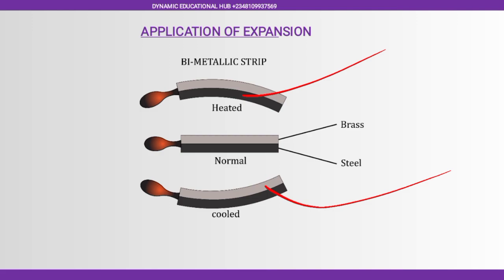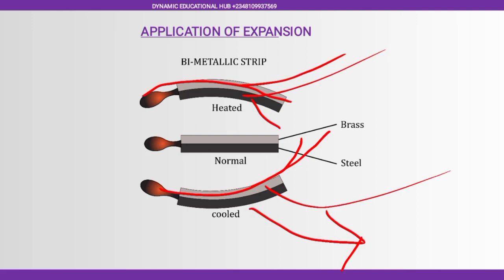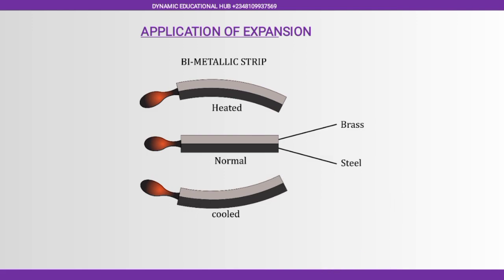When you are heating it, because of the high coefficient of expansion, your brass expands more. So the one that is outside, the length of the arc of this guy will increase more compared to this one. The same thing, the length of the arc for this one will be small. Contraction means you are reducing the length. So the length of this guy will be reduced, and the reduction will be greater than this. So just try and know the diagram. The same thing with iron and steel.